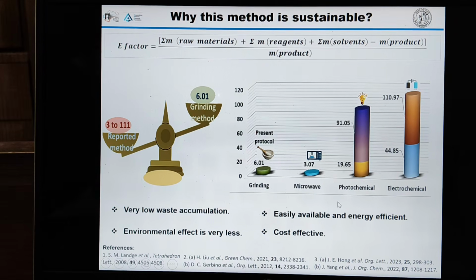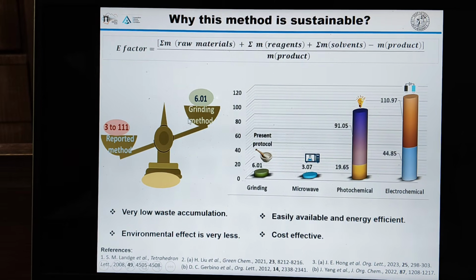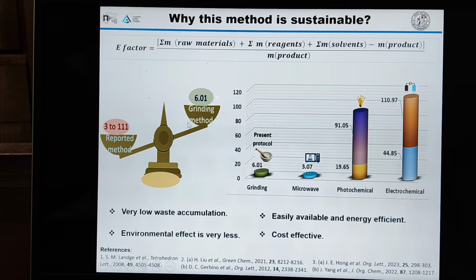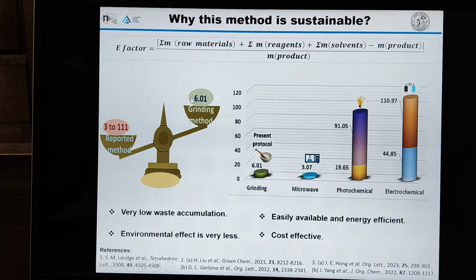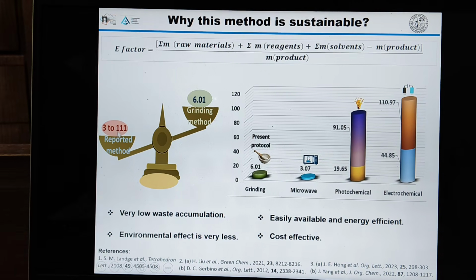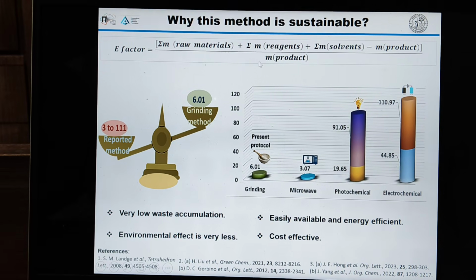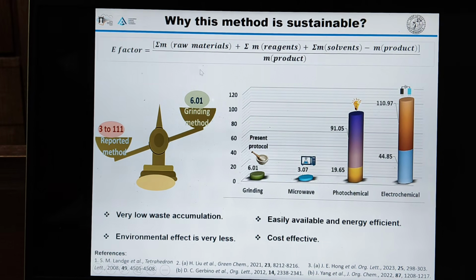And we have compared the E-factor of the reported protocols with our protocol, and our protocol has a lower E-factor, meaning less hazardous chemicals are released into the environment compared to the photochemical and electrochemical methods. This E-factor has been calculated by the following formula, which has been reported in the previous literature.